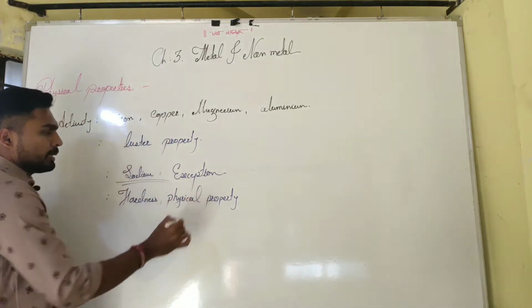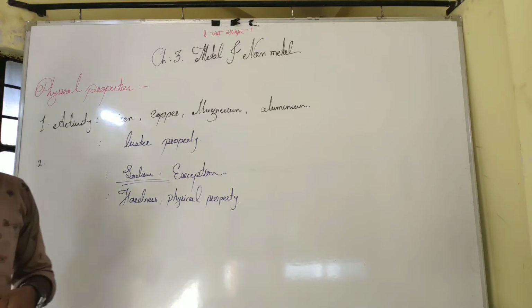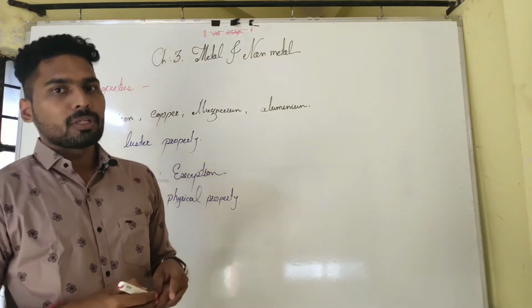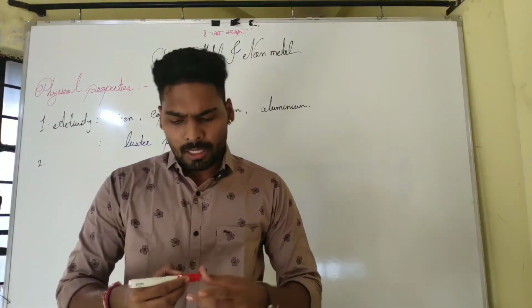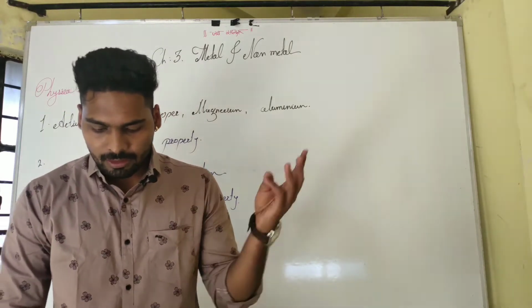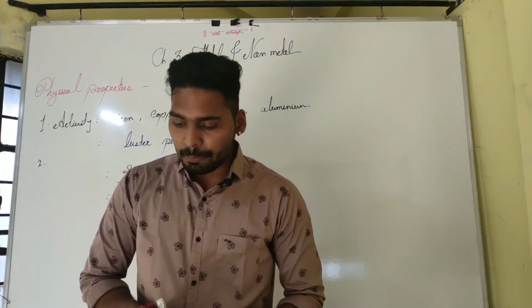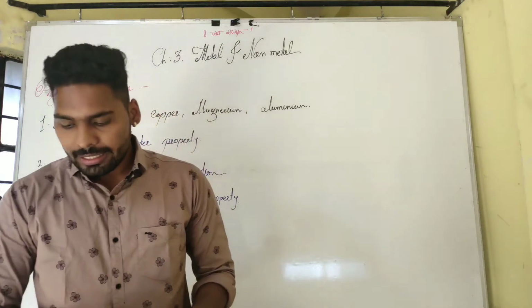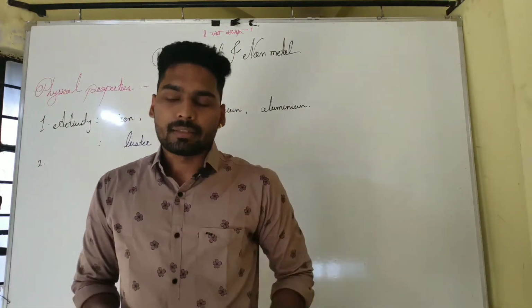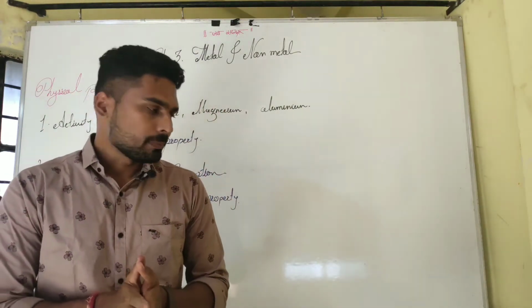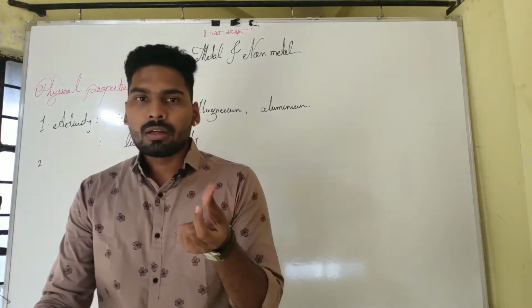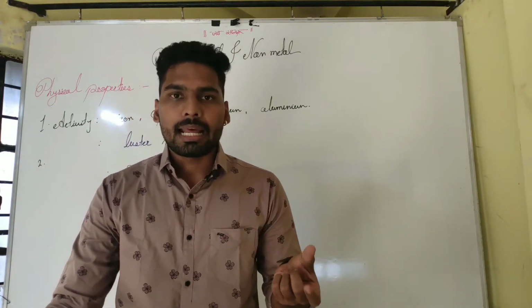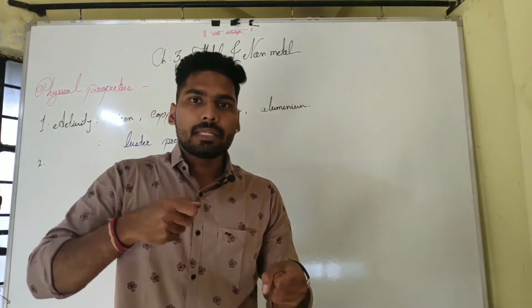Except sodium. Remember that sodium is an exception for the hardness property because it is soft like clay. So let me learn next. Activity third. In activity third, take a piece of iron, zinc, lead, or copper and hammer it. Just think about it. I am taking a piece of any metal and I am going to hammer it. What happened?